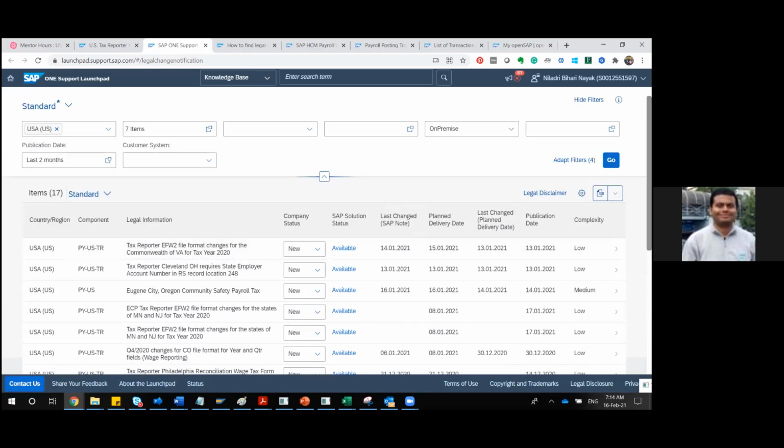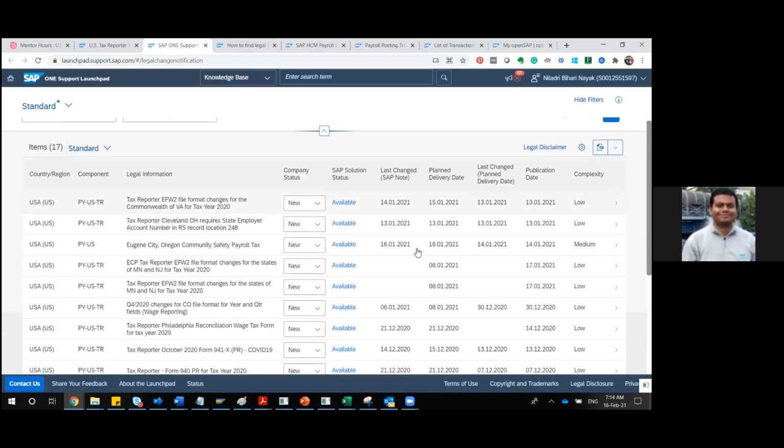the company status. These are the nodes, and there are categories of nodes: new, in process, implemented, not relevant, relevant. You should always go for relevant or new.